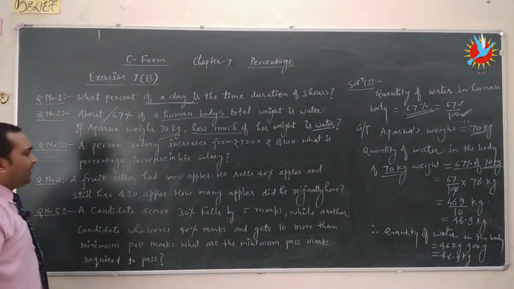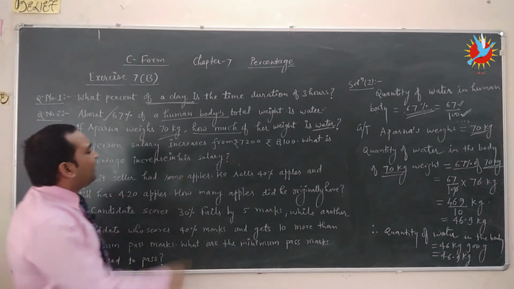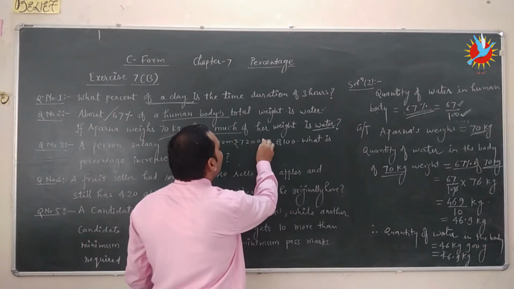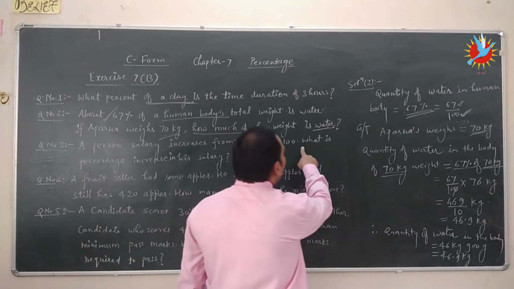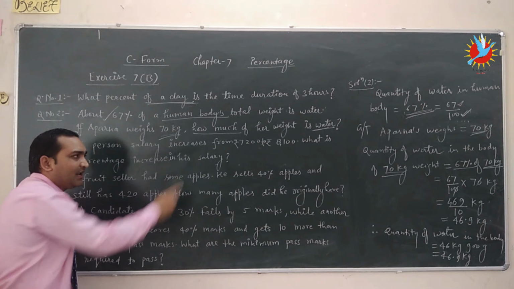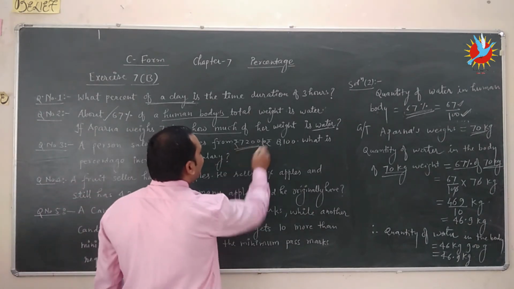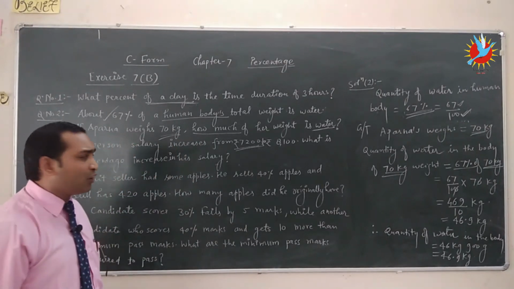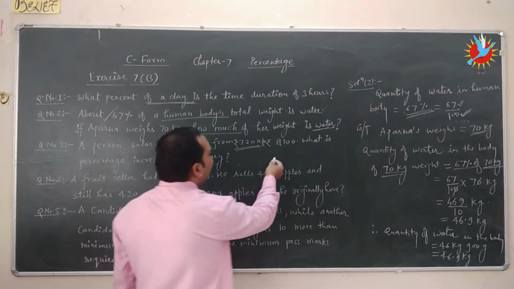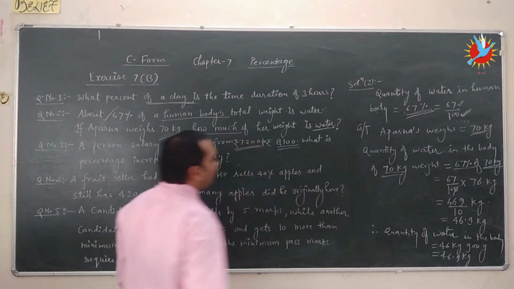In question number 3, it is given that a person's salary increases from 7,200 to 8,100 rupees. What is the percentage increase in his salary? Means a person whose initial salary is 7,200 rupees, and after some time the salary increases from 7,200 to 8,100.